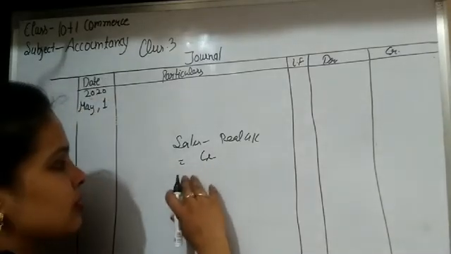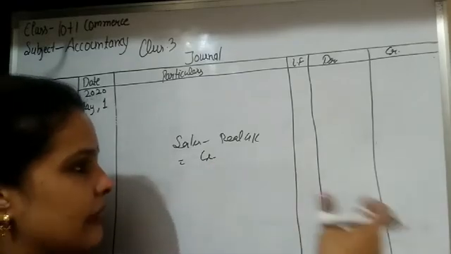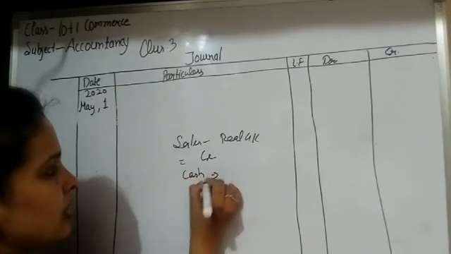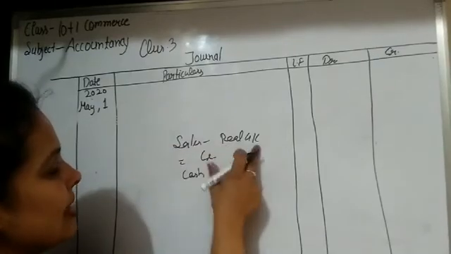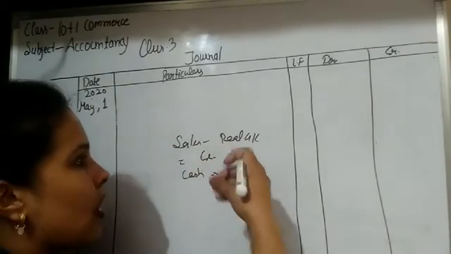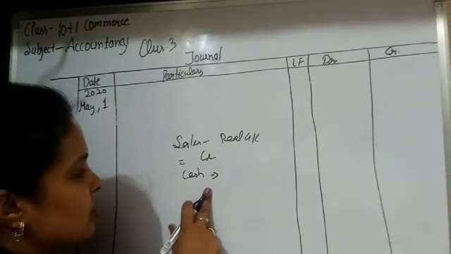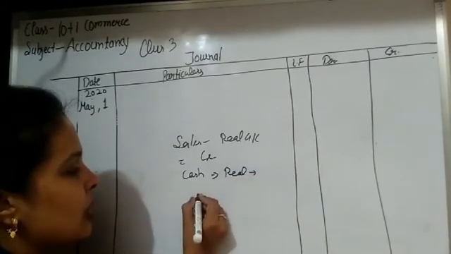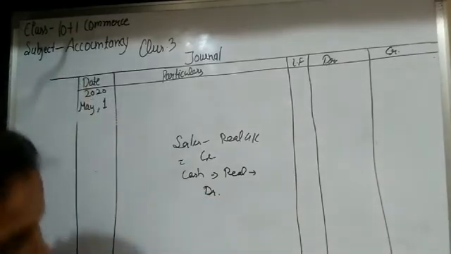Okay, to the customer to whom stock is sold, at the time he received the goods, he paid some cash. So cash is received. Okay, students, the dual aspect of this entry is sales and cash. Cash is a real account, and sales is also a real account. Sales means some stock goes out from the business, so the sales account is credited. And cash, students, is also a real account. When we make the sale, some amount of cash is received, so cash comes into the business, so the cash account is debited.